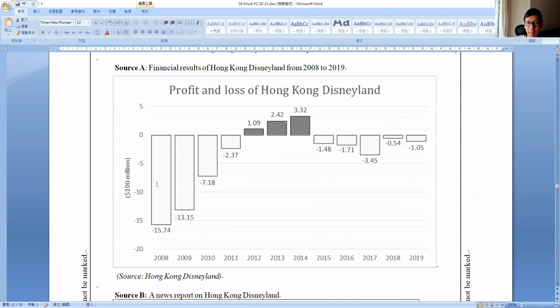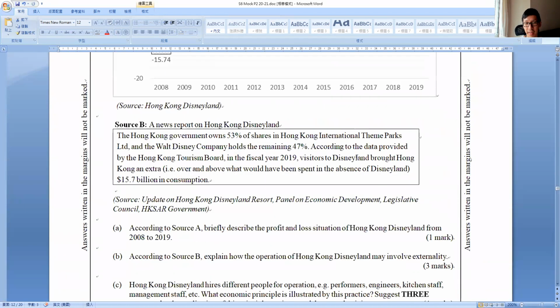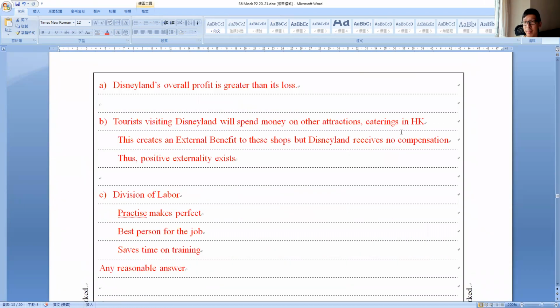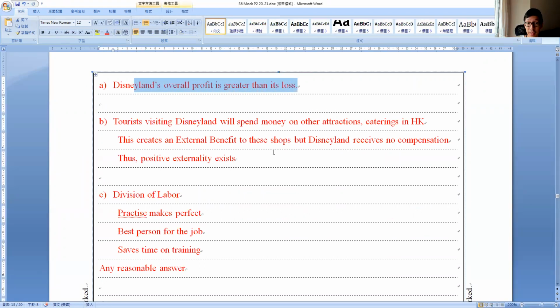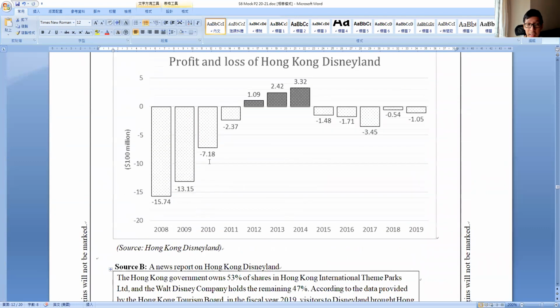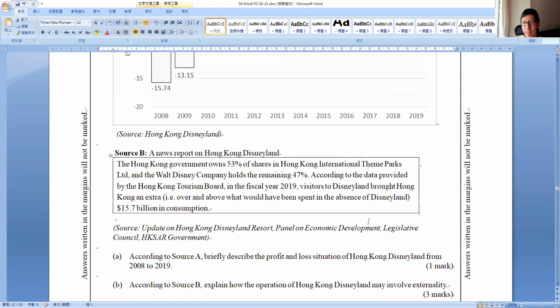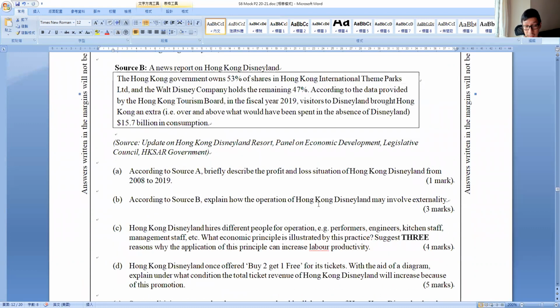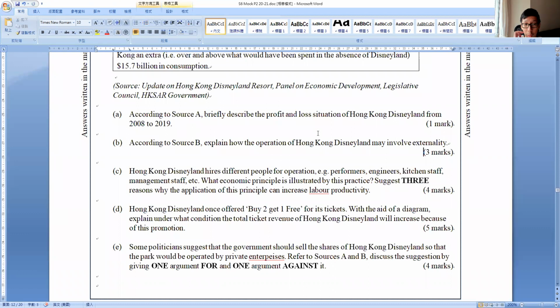Basically, overall there is more loss than gain. Many different ways of answering are accepted, you can write in whatever way. This is not the only answer since it is only 1 mark. For example, some of you say it decreases first and then increases again. They were making a loss, then some profit, then loss again. All good.